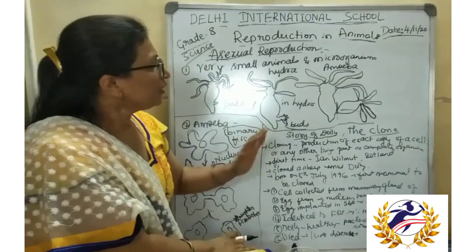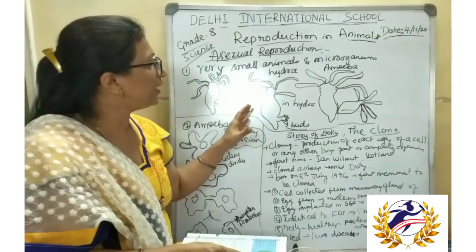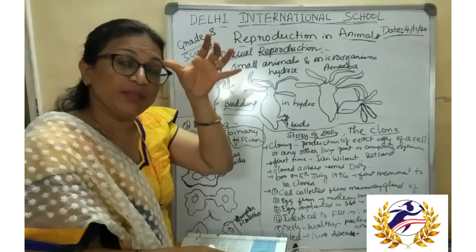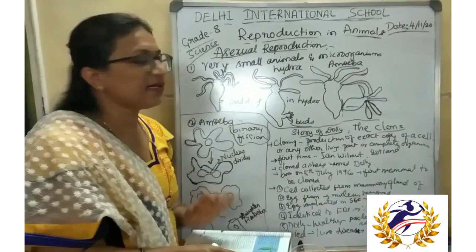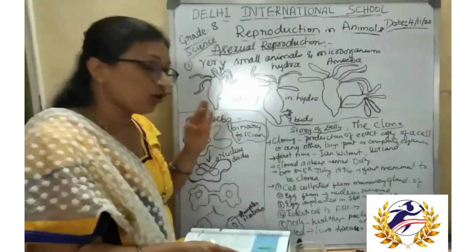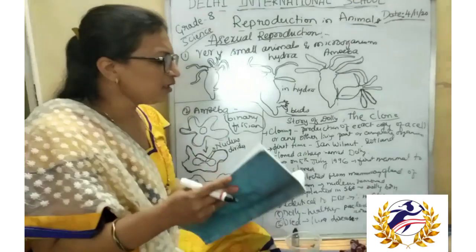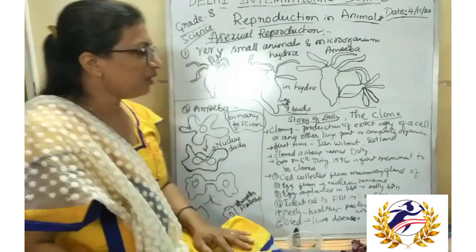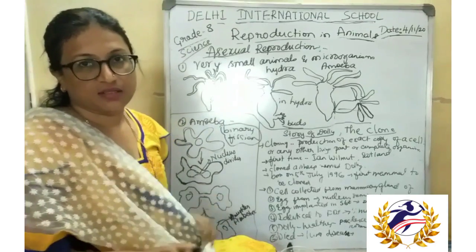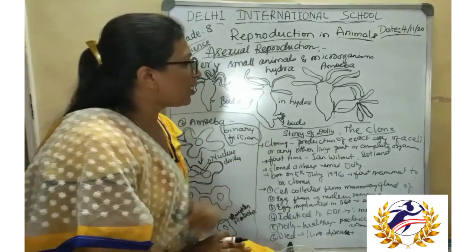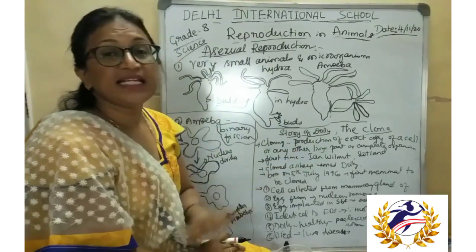So we have studied how reproduction takes place in human beings, and also in small organisms like Hydra and microscopic organisms like amoeba. Now I will tell you one story. Nowadays our technology has advanced so much. With the advanced technology and techniques we have, a new clone is synthesized.